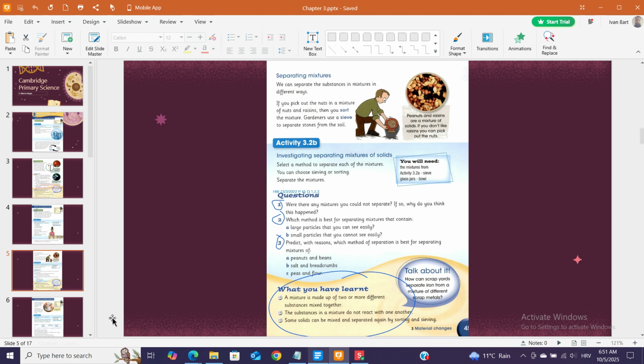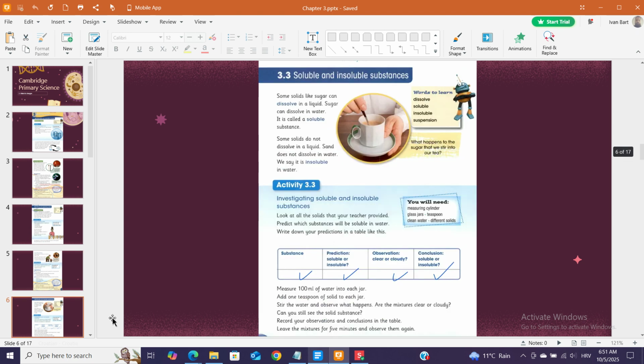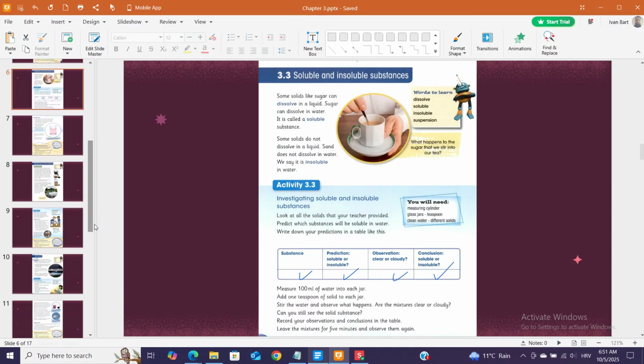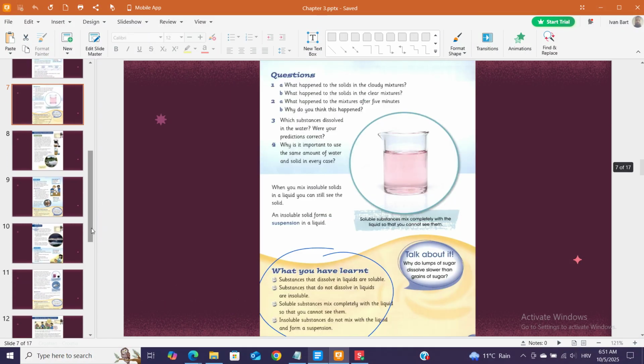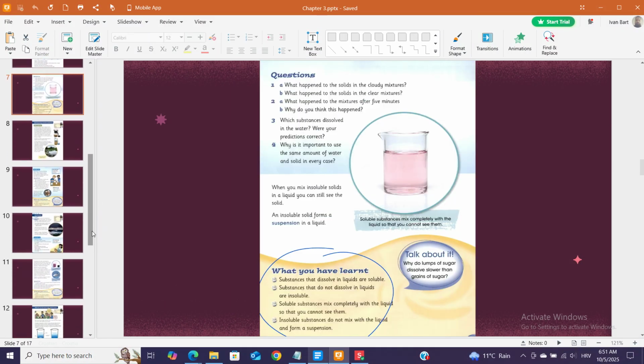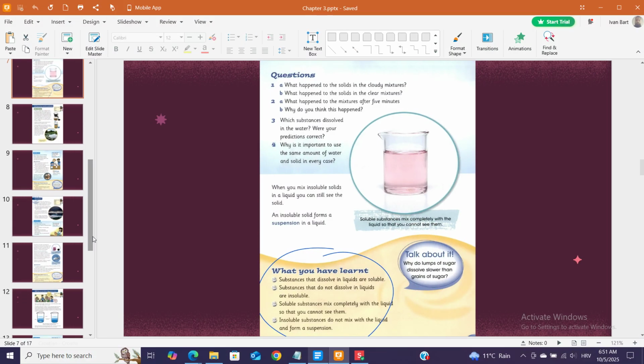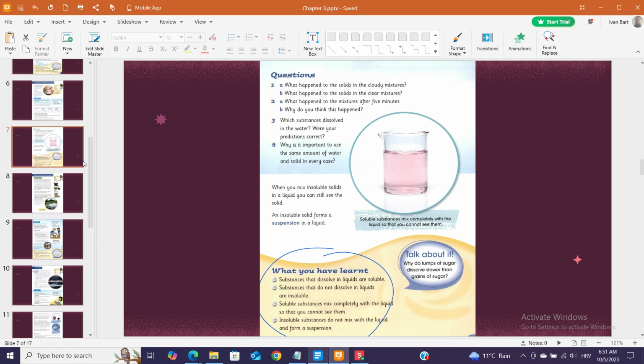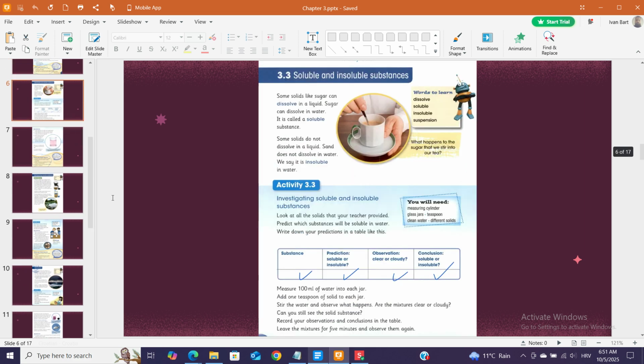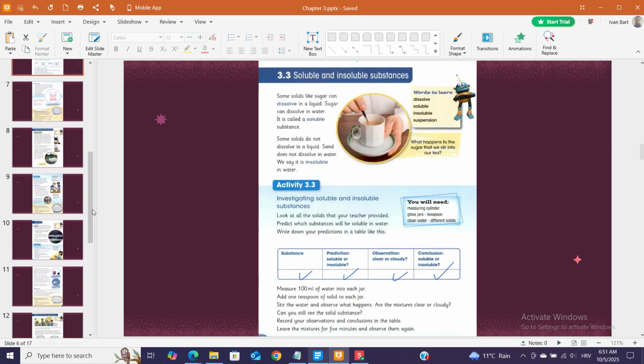3. Material changes. 3.3 Soluble and insoluble substances. Some solids like sugar can dissolve in a liquid. Sugar can dissolve in water. It is called soluble. Words to learn: dissolve, soluble, insoluble, suspension, substance.